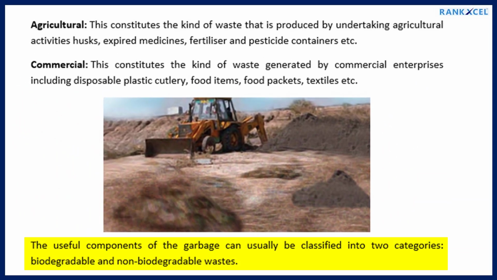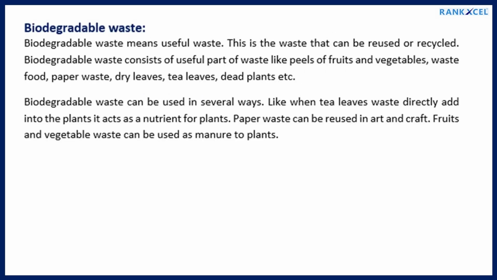The useful components of the garbage can usually be classified into two categories: biodegradable and non-biodegradable wastes. Biodegradable waste means useful waste. This is the waste that can be reused or recycled. Biodegradable waste consists of useful parts of waste like peels of fruits and vegetables, waste food, paper waste, dry leaves, tea leaves, dead plants, etc.